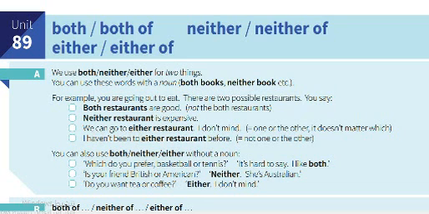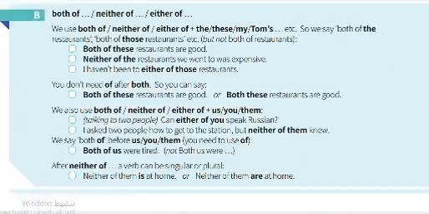We can go, or I haven't been to either restaurant before, not one or the other. You can also use both, neither, either without a noun. Which do you prefer, basketball or tennis? It's hard to say. I like both. Is your friend British or American? Neither. She's Australian. So the point here is how we can use it in conversation as well.